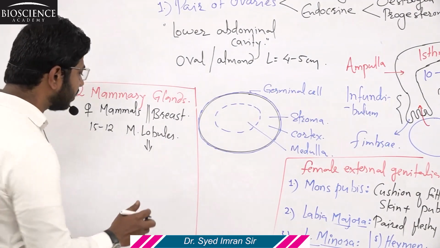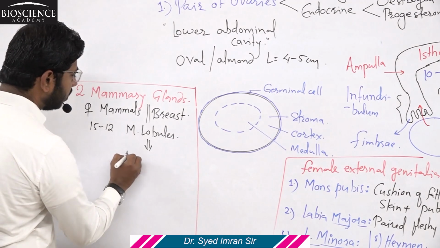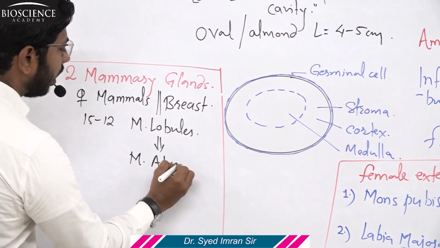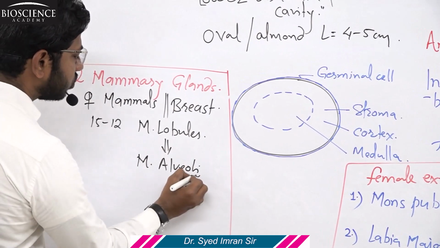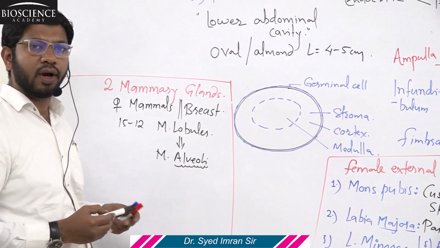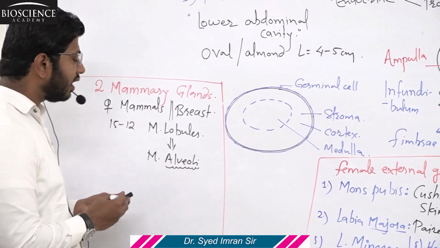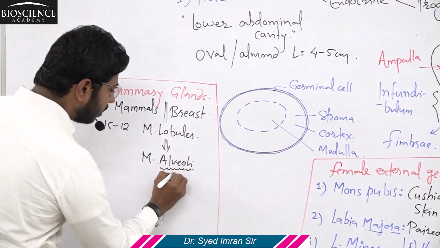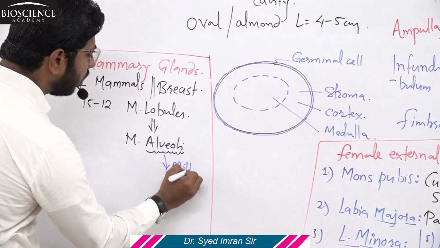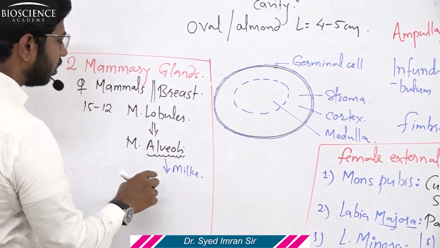That group of cells is called alveoli. So a mammary lobule contains mammary alveoli. The cells of alveoli, under the influence of prolactin hormone, secrete the milk, and the milk ejected out from the alveoli is stored in the cavity around the alveoli.